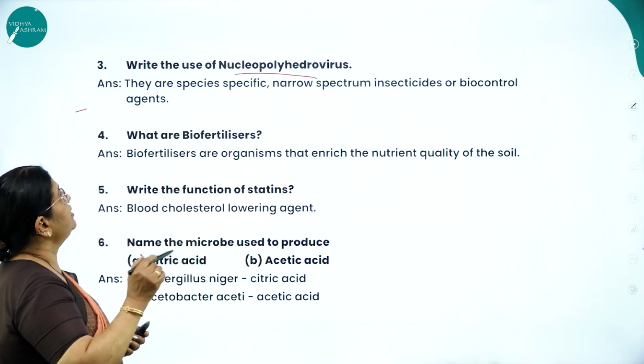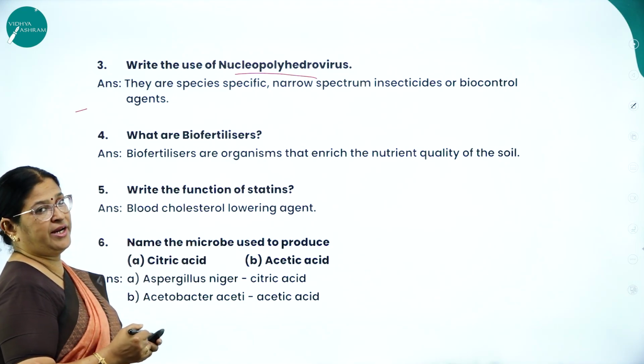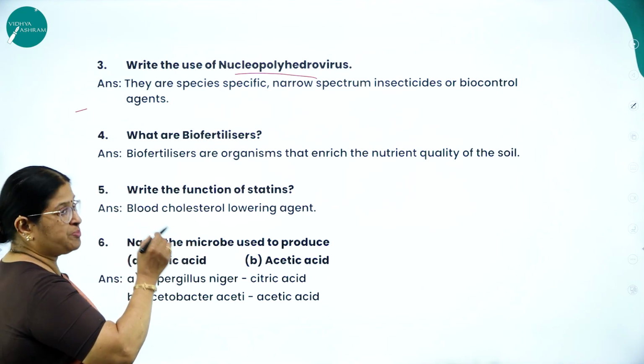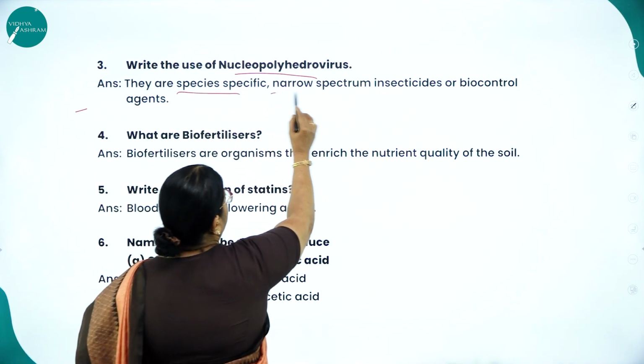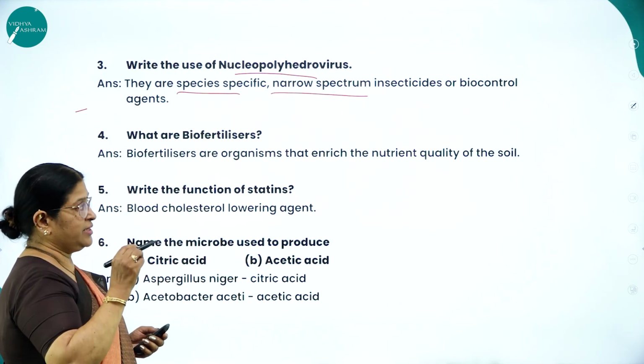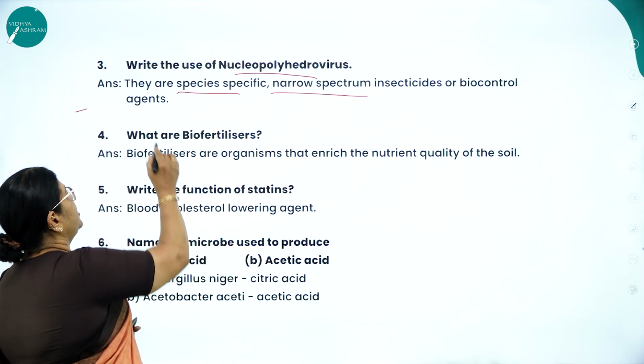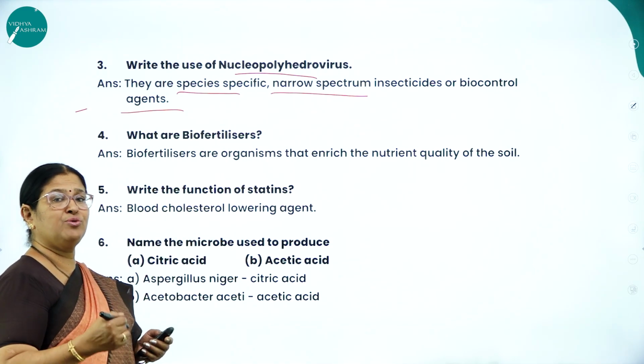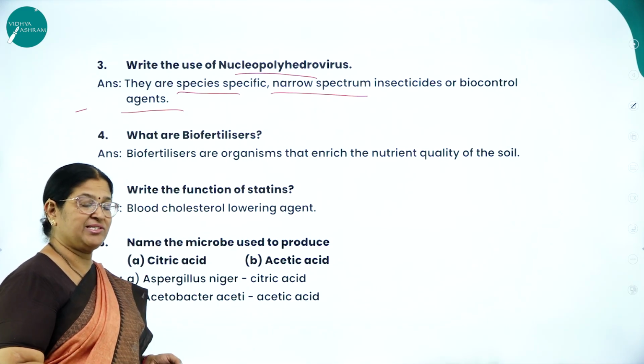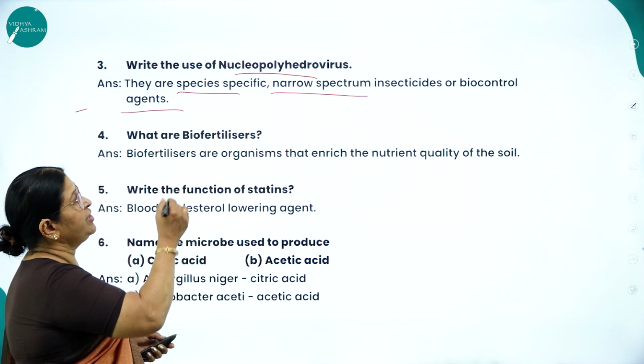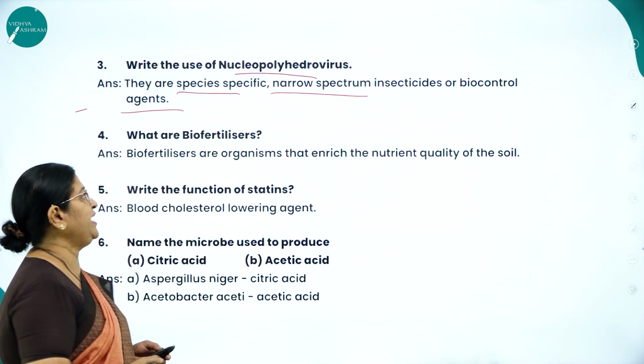Then write the use of nucleopolyhedrovirus. So what are the uses of nucleopolyhedrovirus? They are species specific, narrow spectrum insecticides. They are called what? Biocontrol agents. Instead of using insecticides, pesticides, chemical fertilizers, we can use this as a biocontrol agent.